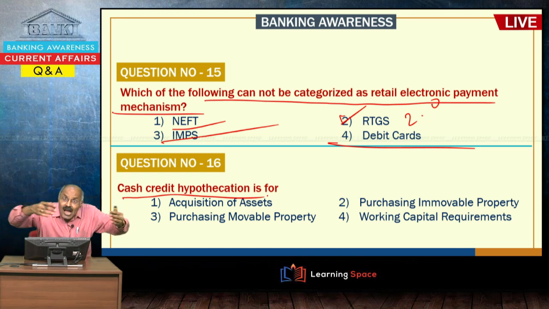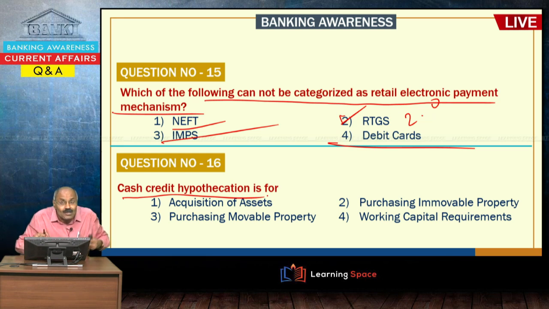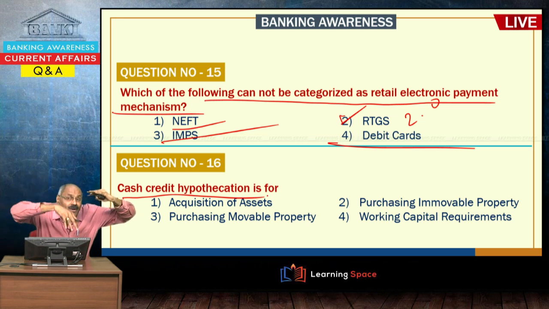Against the value created by me, when the bank offers me a cash credit facility, that is cash credit hypothecation. So, it is against my manufactured products, if the bank is offering the limit, that is cash credit.